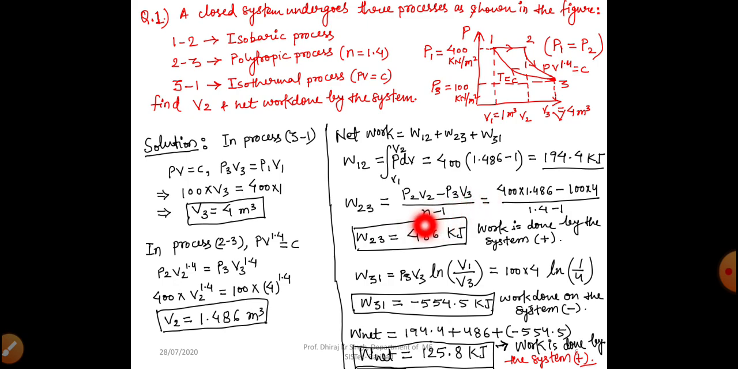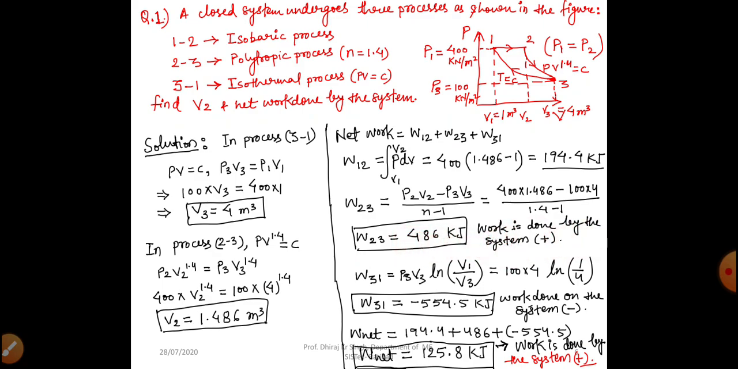We know the value of n, the adiabatic polytropic index, 1.4. We know the values of P2 V2 and P3 V3. By putting in the values, we get our work transfer in process 2 to 3, and that is 486 kilojoule. This is also positive, that means work is done by the system.